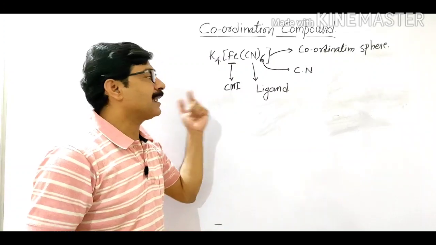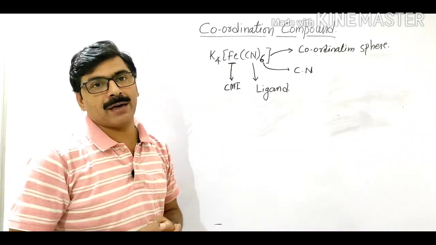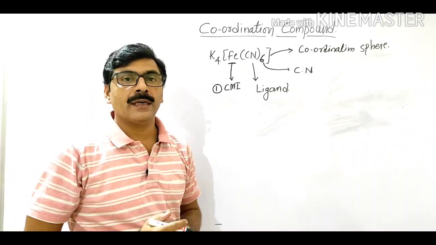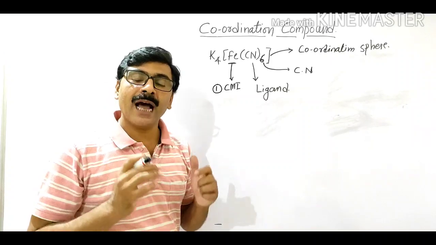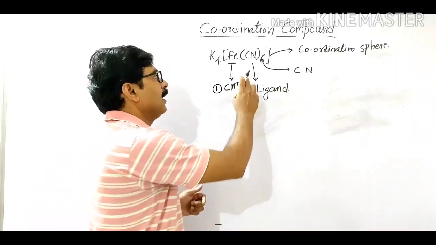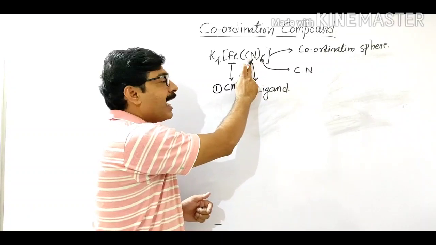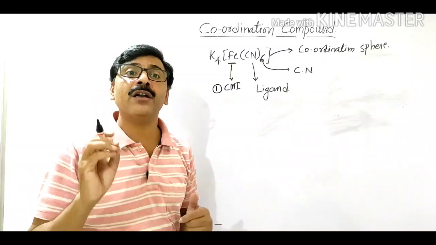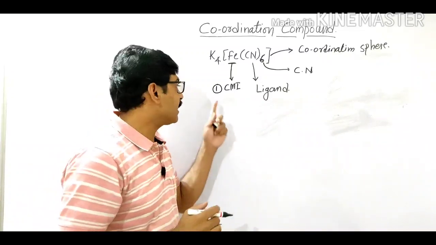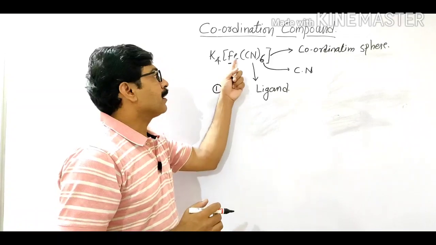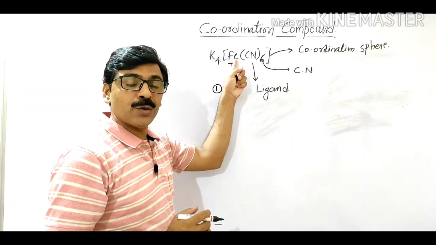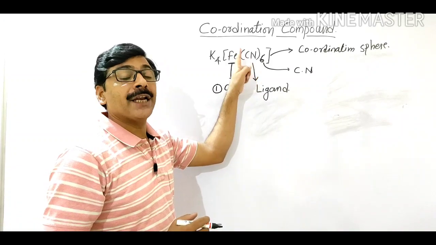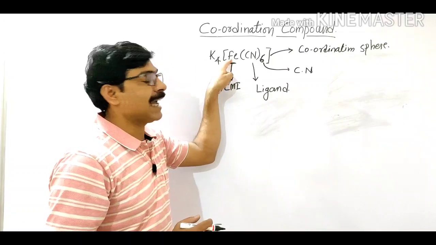Now let us see the meaning of these terms one by one. First is the central metal ion. What is called the central metal ion? It is the positive metal ion to which neutral as well as negative ions are attached.